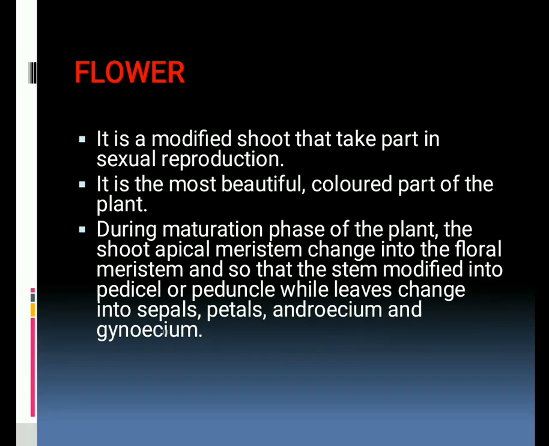Means during the reproductive period, the shoot apical meristem that forms the shoot will change into floral meristem and start forming a flower. So in the result, we can simply say that a flower is also a modified shoot having specialized organs.